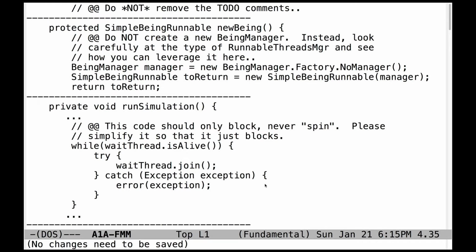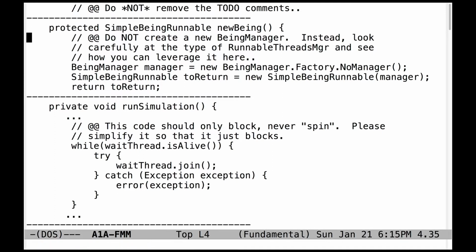Welcome to our analysis of the frequently made mistakes for assignment 1A. First and foremost, please don't remove the to-do comments. We use those comments to quickly identify which parts of your code to review. And when you remove them, it takes us a longer time to analyze your program.